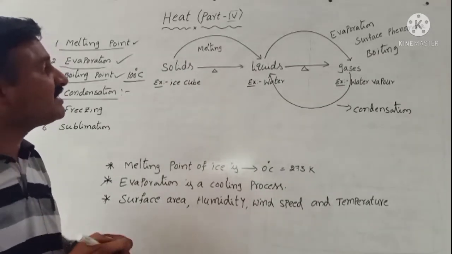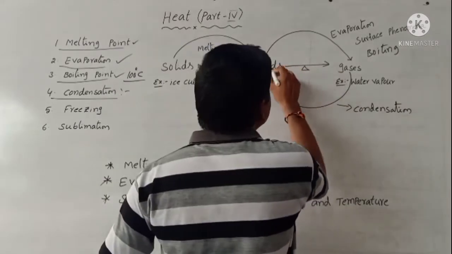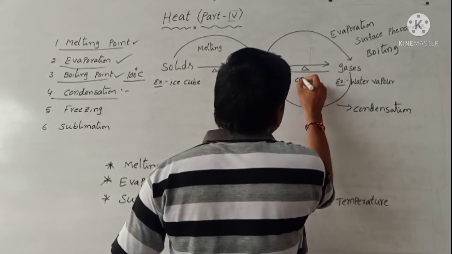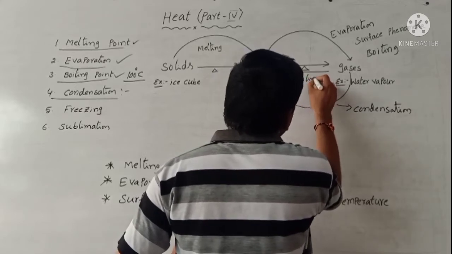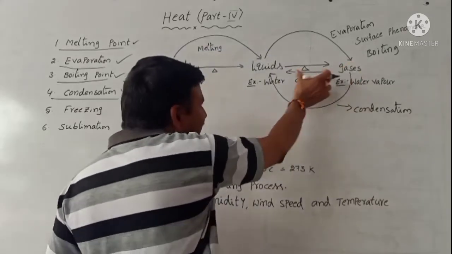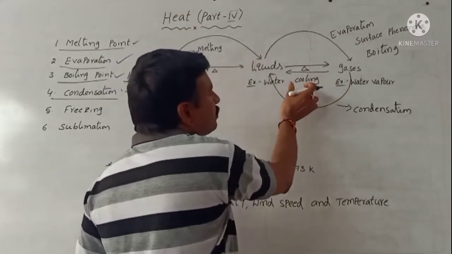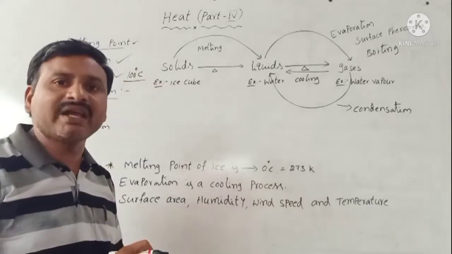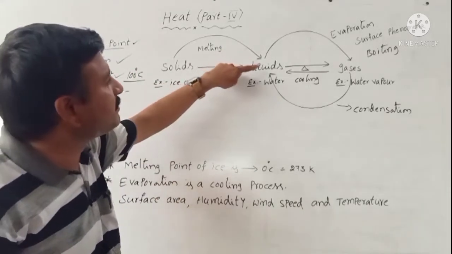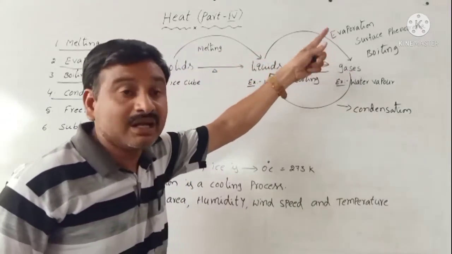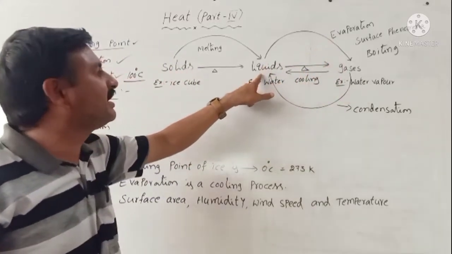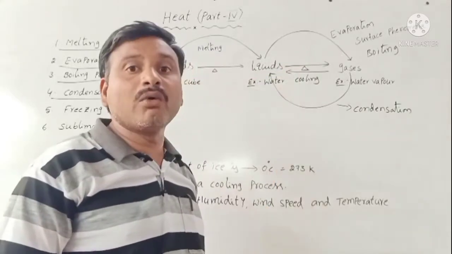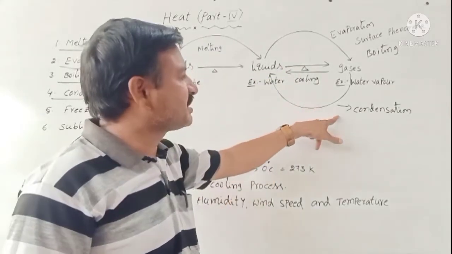Or the reverse process: evaporation is liquid to gas, but gas to liquid happens in a cooling process. So the reverse process of evaporation is also called condensation. Evaporation means liquid to gas, but condensation means gas to liquid. That's why we define condensation as the reverse process of evaporation.